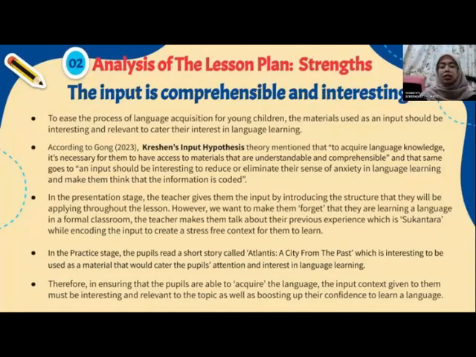According to Gong 2023, the input hypothesis theory mentioned that to acquire language knowledge, it's necessary for them to have access to materials that are understandable and comprehensible. The same goes for input being interesting, to reduce or eliminate their sense of anxiety in language learning.